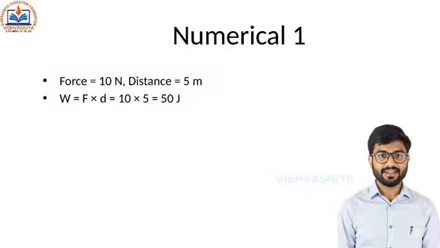Question 1. A force of 10 newtons moves an object by 5 meters in the direction of the force. What is the work done? Answer: work is equal to force into displacement, which is 10 into 5. So the work done is 50 joules.